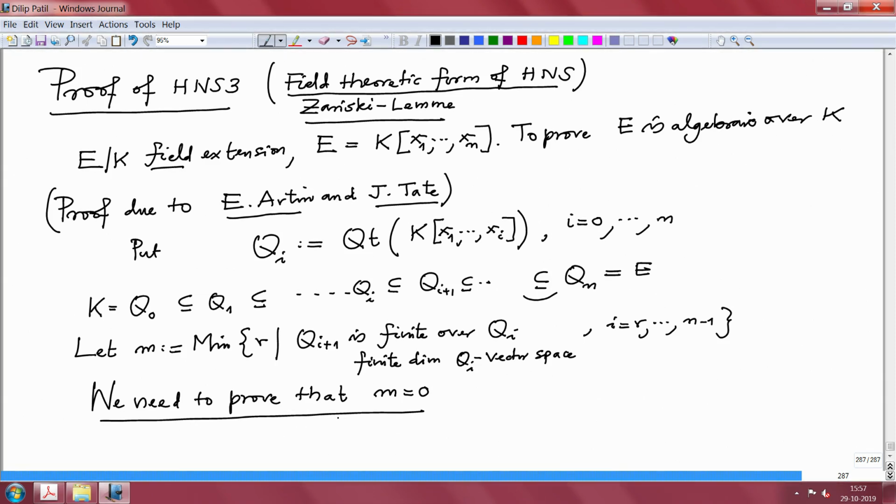If I prove m equal to 0, then it follows that Q_n over Q_0 is finite and hence algebraic.